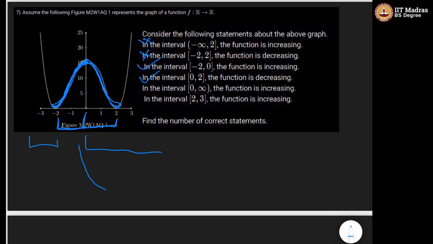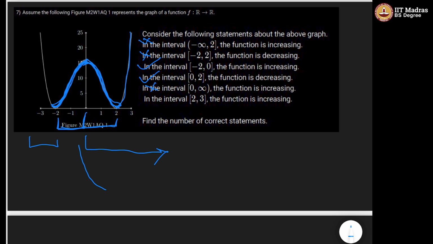In the interval 0 to infinity, the function is increasing. So 0 to infinity means this portion. We can see again the function is decreasing in the interval 0 to 2 and it is increasing after 2. That means it is neither increasing nor decreasing in the interval 0 to infinity. So this option is incorrect.